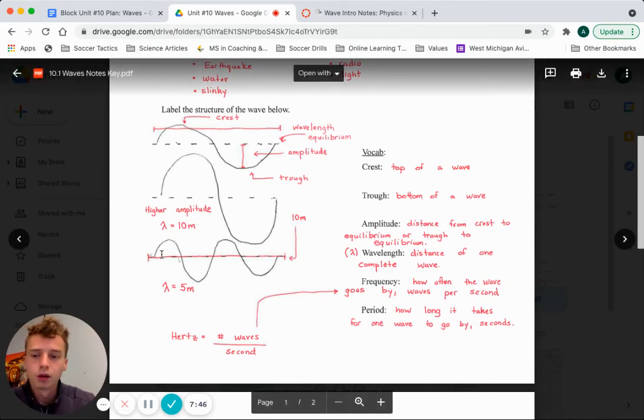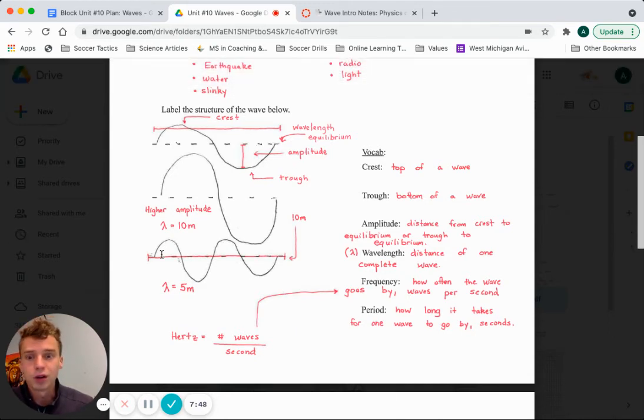Let's say that we, for example, found out that it took 1 second for these two waves to pass. That would mean it would be two waves divided by 1 second. So you would get 2 hertz as your frequency. And then your period, so the amount of time it takes for one wave to pass, would be half a second.